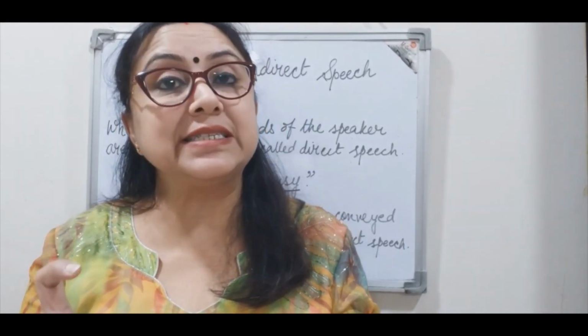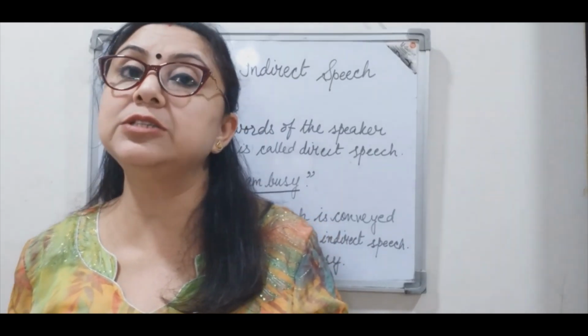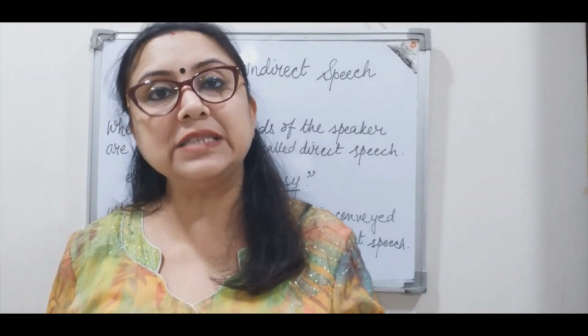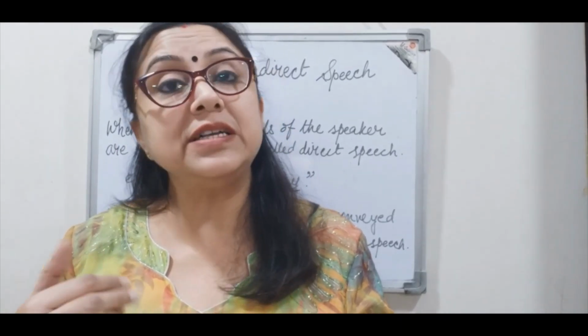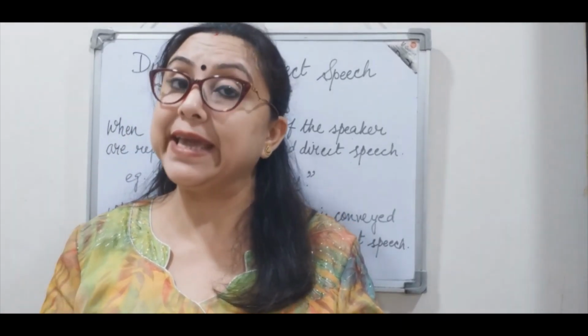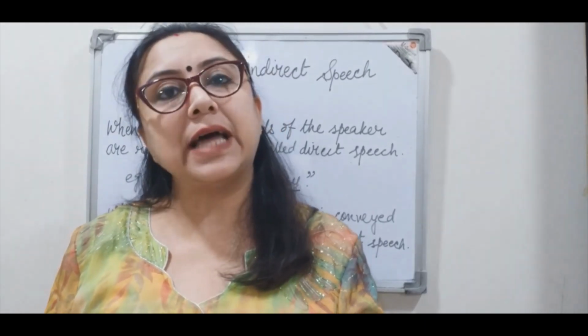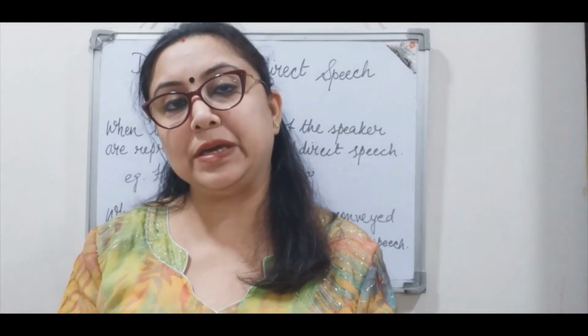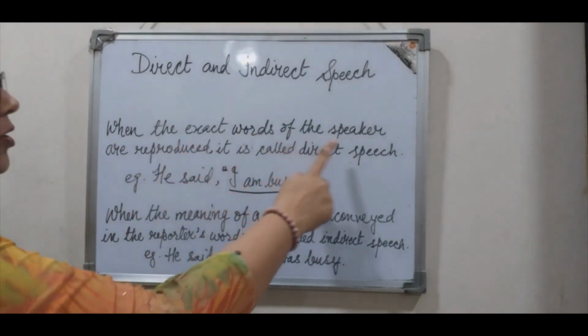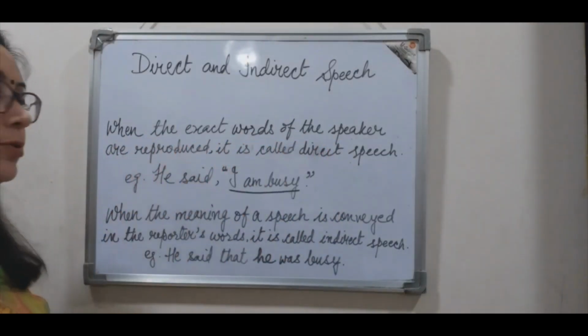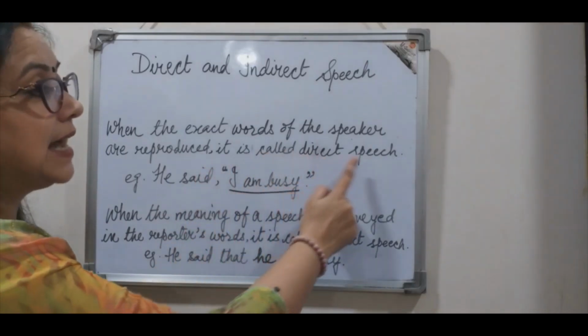When you exactly use the words of the speaker, that is direct speech, and when you give a gist of those words in your own words, that is indirect speech, right? When the exact words of the speaker are reproduced, it is called direct speech.